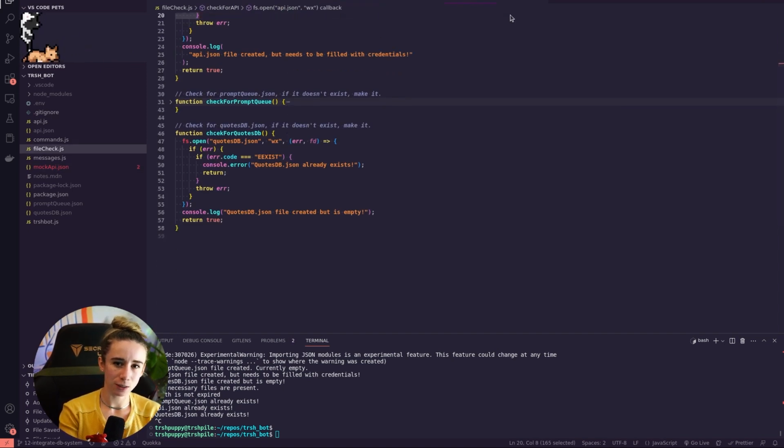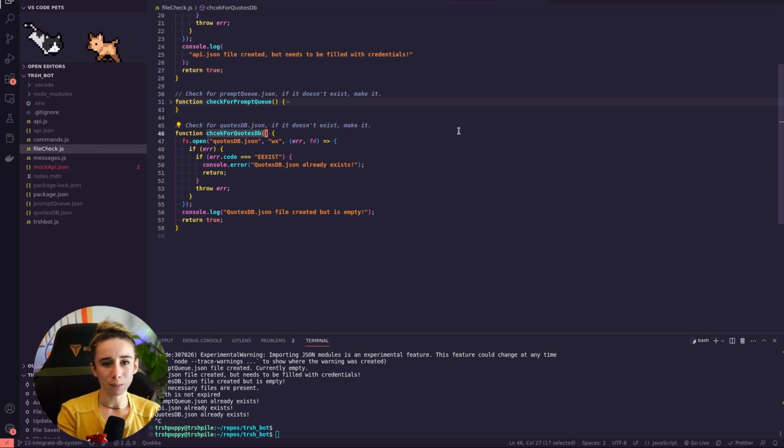There's two other JSON files that I have running right now. They're essentially databases, and that's prompt queue and quotes database. So for an example, with Twitch, with my Trashbot, if somebody says something iconic in chat, I have coded Trashbot so that she can save the quote in a database, this JSON file, quotes database.json. It'll include the quote, the author, the time, etc. It'll save that quote and put it in the database, and then you can ask Trashbot for quotes. So if you want to quote somebody specific, a specific viewer, you just ask her. She'll go into the database and bring it up.